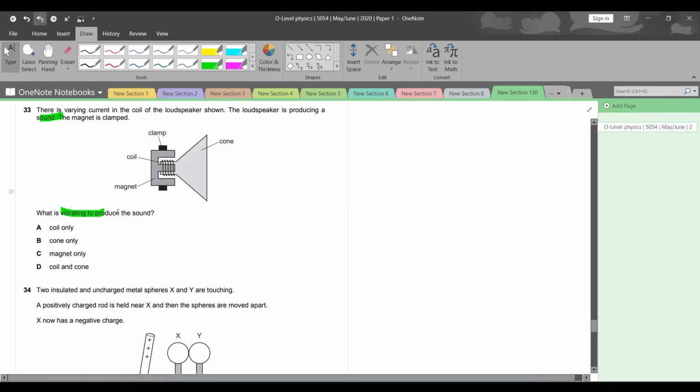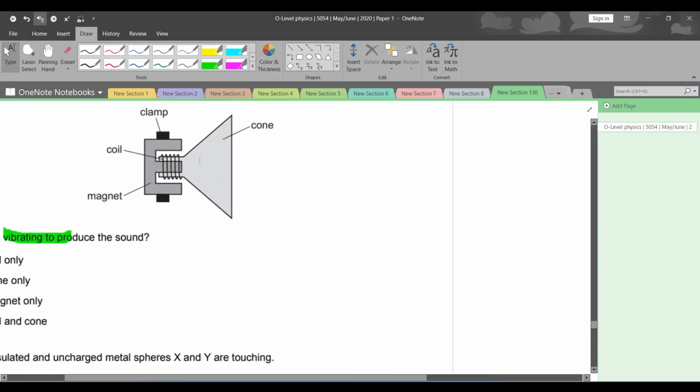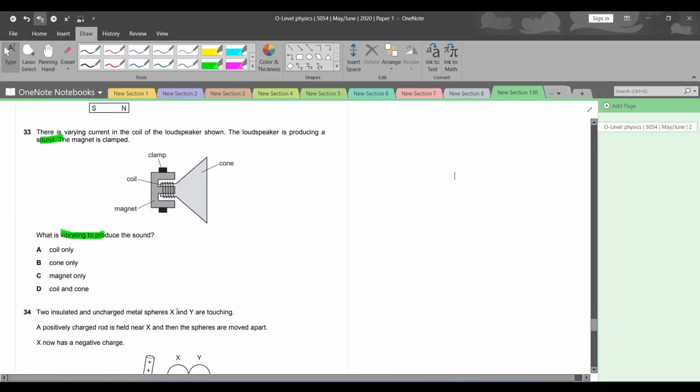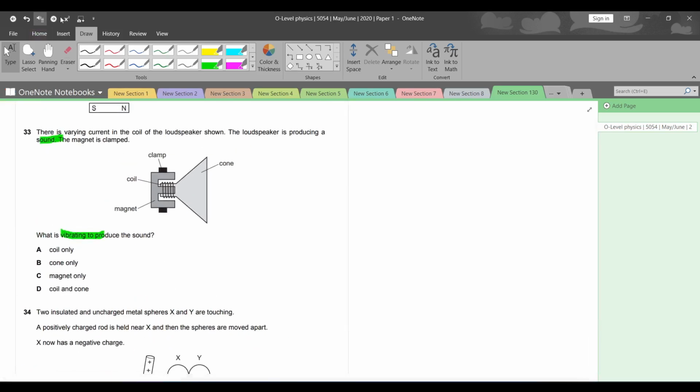And as we know, हमारे मैग्नेट के पास भी एक मैग्नेटिक फील्ड है। अब हमारे कॉइल के पास भी एक मैग्नेटिक फील्ड आ गई। And when these two magnetic fields interact, the coil moves back and forth. जो कॉइल होता है that starts to move, and due to the coil being attached to the cone, कॉइल और आप देख सकते हैं जो कोन है, these are two attached components. Due to these being attached, when the coil moves back and forth, so will the cone, ठीक है ना। And when both of these move, they will create vibrations, therefore creating a sound.